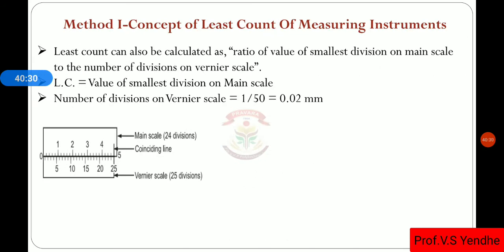Then the least count method. The least count is known as the ratio of the value of the smallest division on the main scale to the number of divisions on the vernier scale.